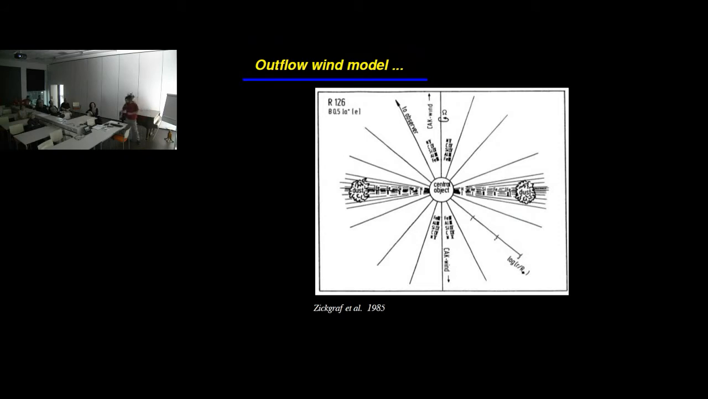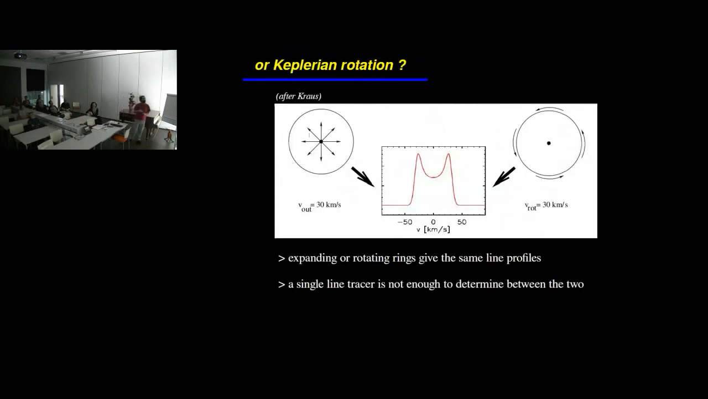Although this scenario is valid, somebody can question whether the profile that we get from the lines that originate from the disk is indeed due to an outflowing wind or to a Keplerian rotating ring. In general, one cannot really distinguish the difference in the profile between these two scenarios. So if we have a spectral line that presents such a profile, it's not easy to determine which of these is true.